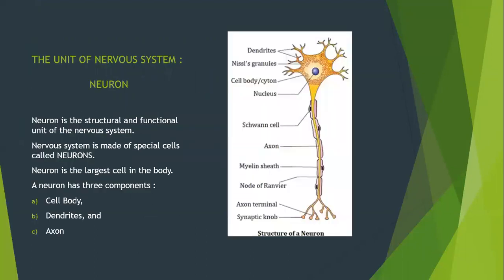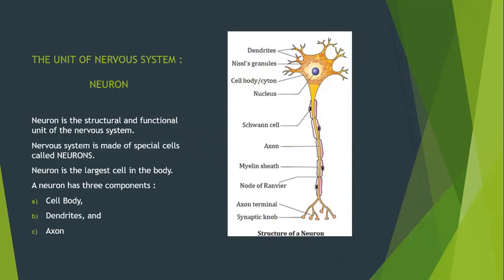The unit of the nervous system, that is the neuron. The units which make up the nervous system are called nerve cells or neurons. So the neuron is the structural and functional unit of the nervous system. The nervous system is made of special cells called neurons. The neuron is the largest cell in the body, which looks like an electric wire.